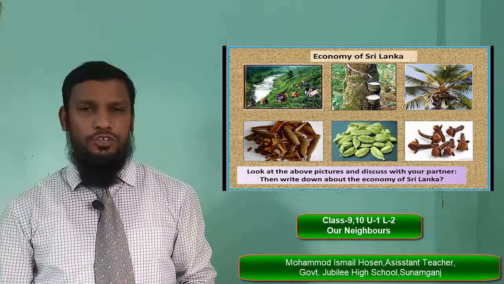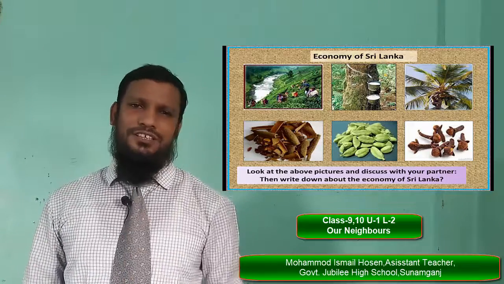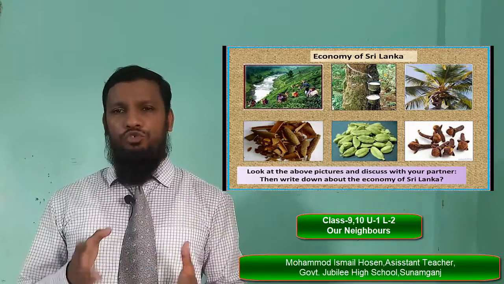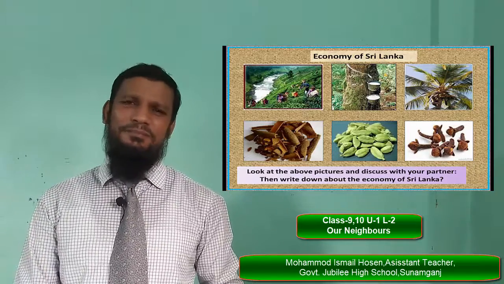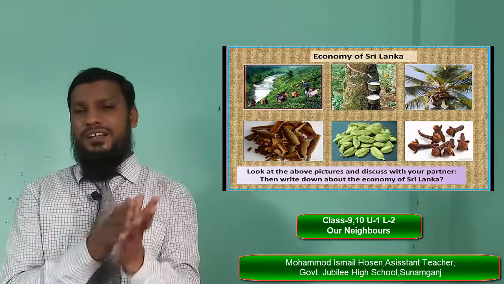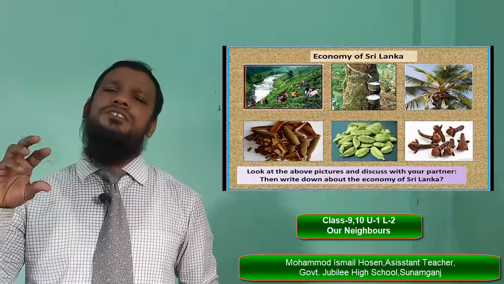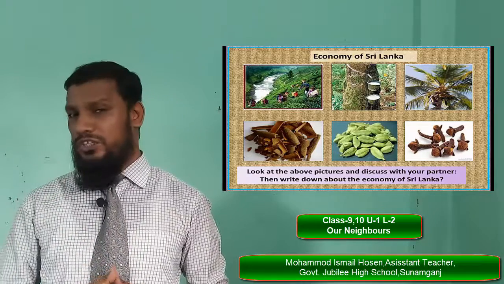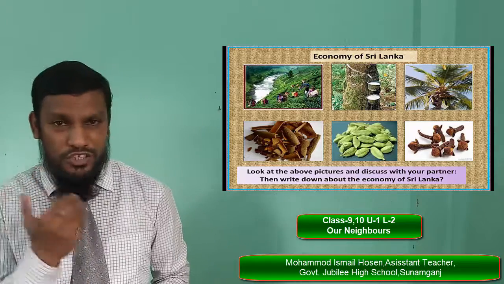Sri Lanka's economy is greatly dependent on these things: tea, rubber, coconut, and spices. You can talk about this with your partner. Show your partner the picture, ask some questions about it and get the answers. In this way, you can develop your speaking skill.